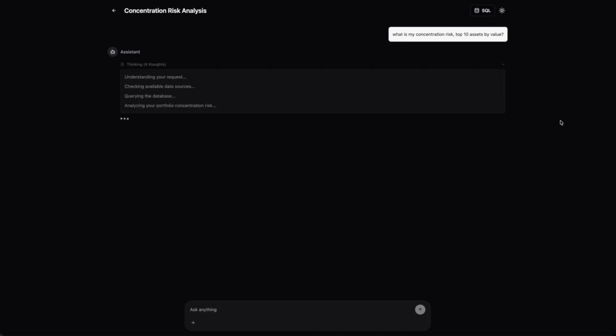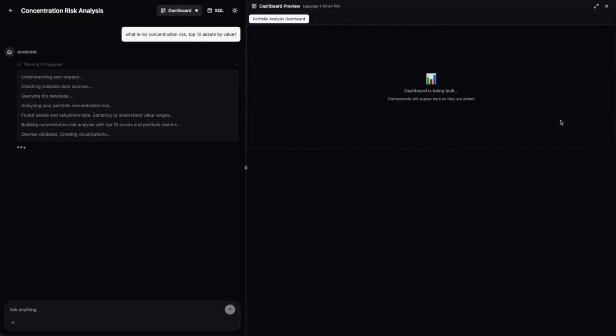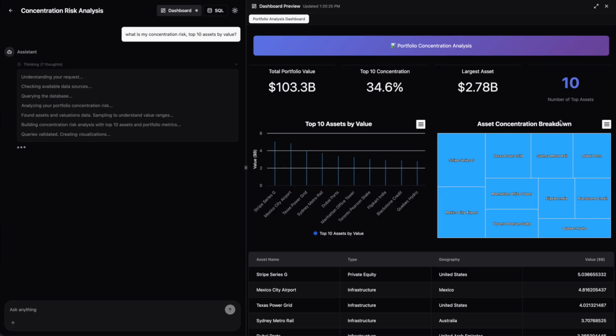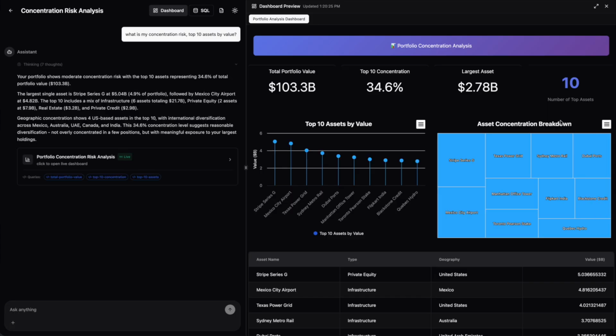With the data retrieved, Kaboo begins analyzing the portfolio concentration risk. It samples asset and valuation data to understand distribution, exposure, and weighting, then builds the concentration analysis the business user is looking for. Kaboo then builds the visualization for the analysis, starting with a clear summary of concentration risk, showing